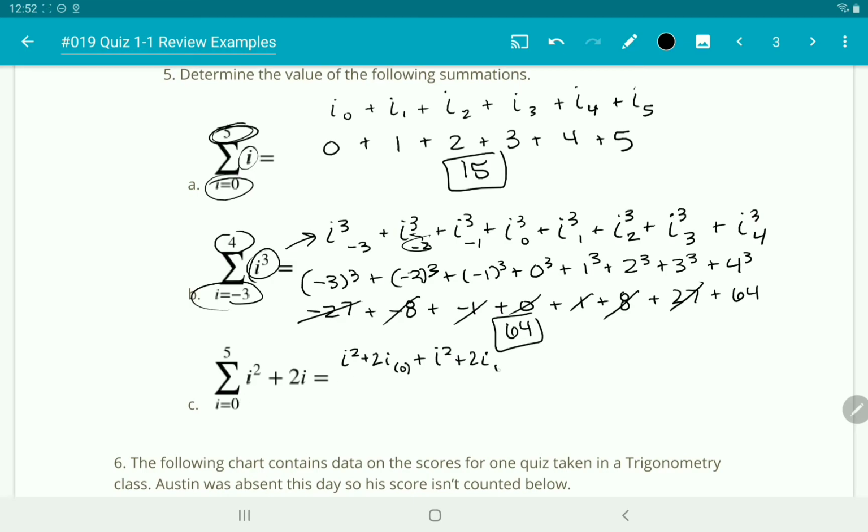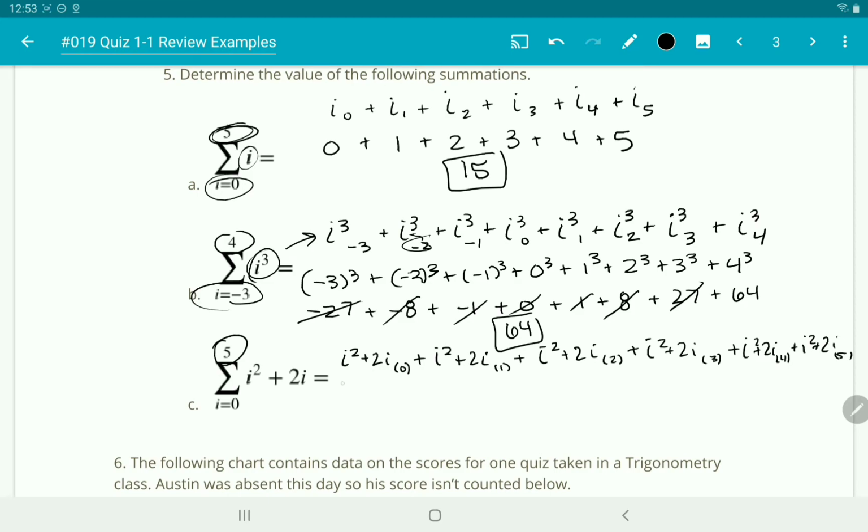We're going to replace it with 1, because it's 1 more than 0, plus we still have this I squared plus 2I. We're going to do a 2, and we're going to keep repeating this up until we get to 5, because that's what number's on top. I squared plus 2I. Okay, 3. I squared plus 2I, 4, and then I squared plus 2I for 5.